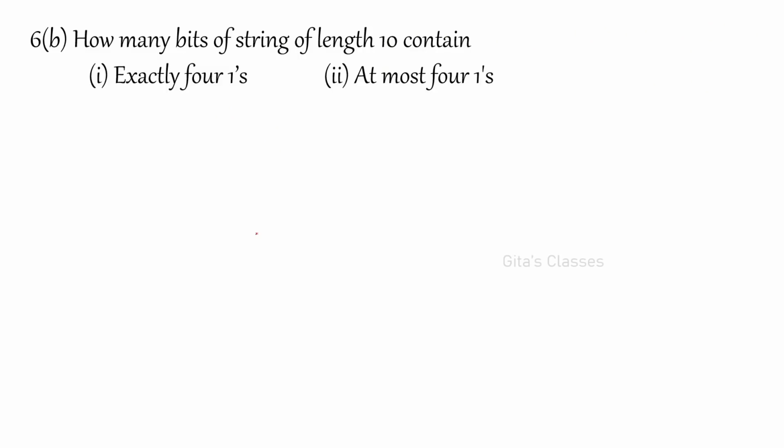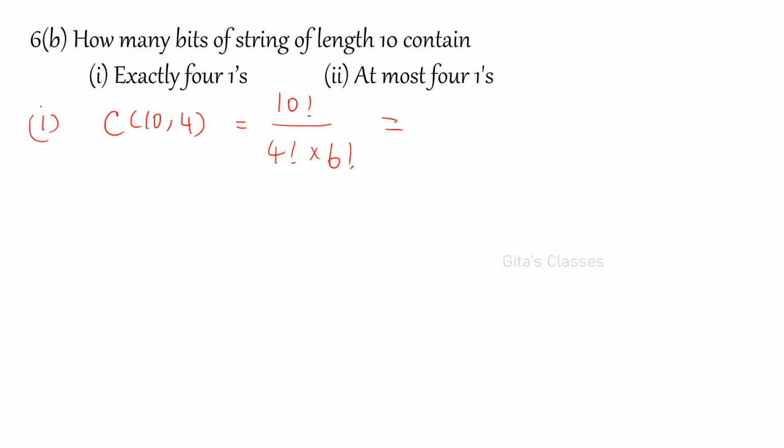That was 6A. Next is 6B. How many bit strings of length 10 contain exactly 4 ones, and at most 4 ones? So the first one is just asking us to choose 4 out of 10 slots to place, so C of 10 comma 4, which is equal to 10 factorial by 4 factorial into 6 factorial.